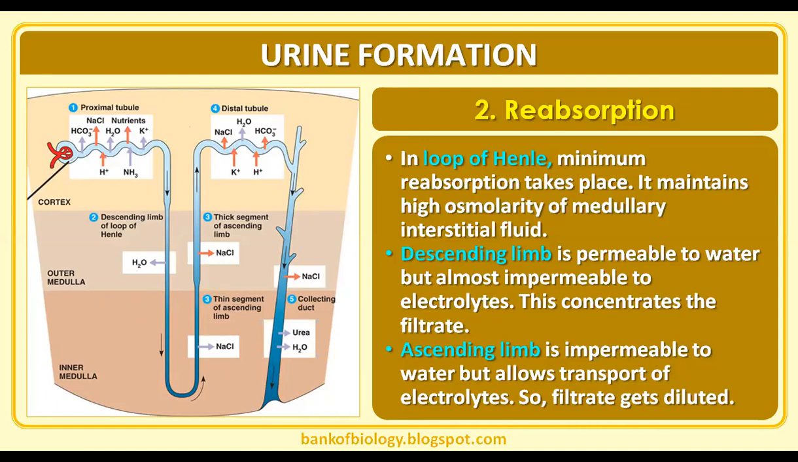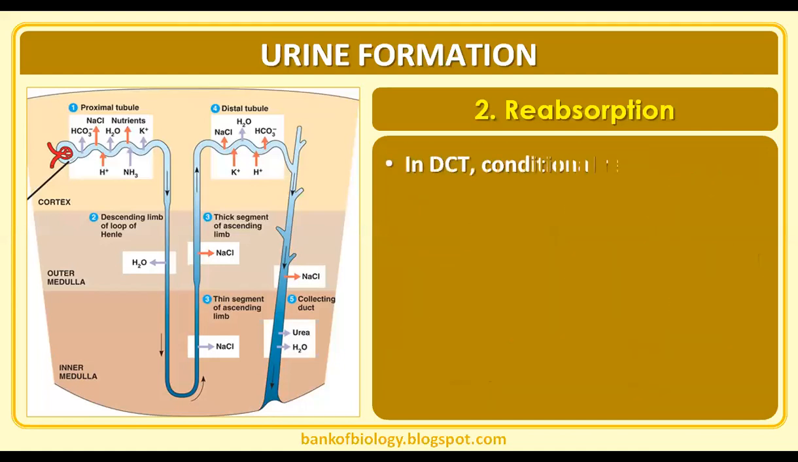Okay, then what's happening in the descending limb? It is permeable to water, but almost impermeable to electrolytes. This concentrates the filtrate. Then the ascending limb is impermeable to water, but allows transport of electrolytes. So the filtrate is getting diluted. You need to correlate this with the counterflow mechanism also.